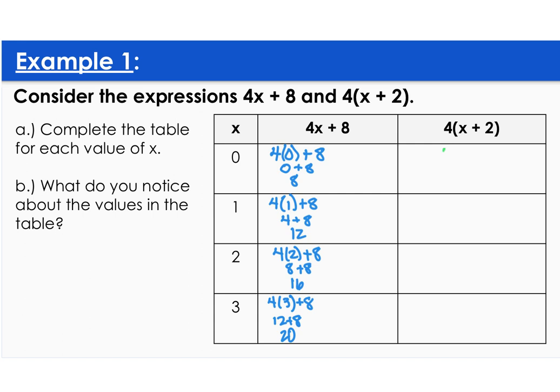So now we're going to go over to the other side. We're going to put 0 in for x, parentheses first. 4 times 2 is 8. Parentheses first, 4 times 3 is 12. 16, and then the final one, 3 plus 2.